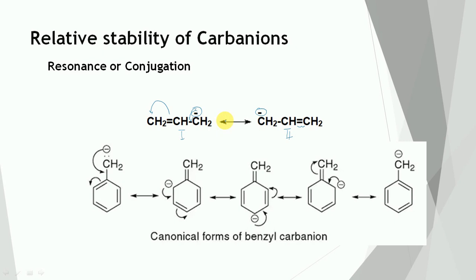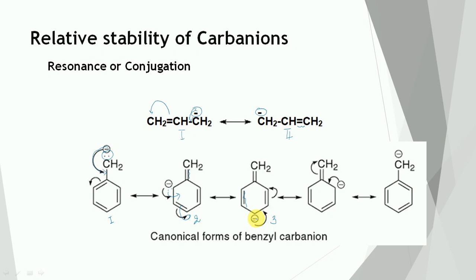Then the benzyl carbanion is also highly stabilized by resonance. So this is structure number 1. This carbon carries the negative charge, and it will take part in resonance with the ring. So a double bond will appear here, and this pi bond will shift toward this side. So the negative charge comes here. Structure number 2 will get formed. Then this lone pair of electrons will take part in the pi bond formation, and this pi bond will shift toward this side. So there is a formation of a double bond, and the negative charge comes here. Structure number 3 will get formed.